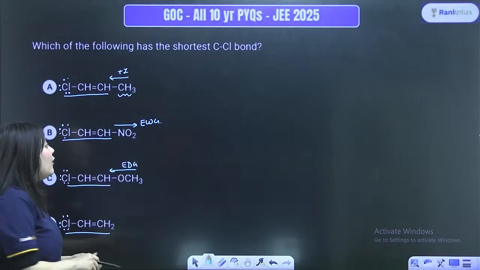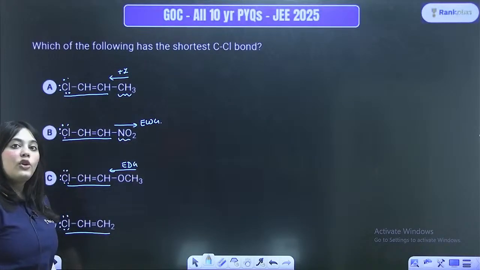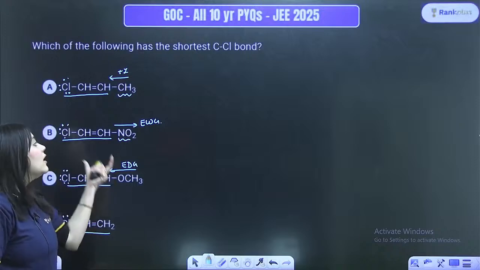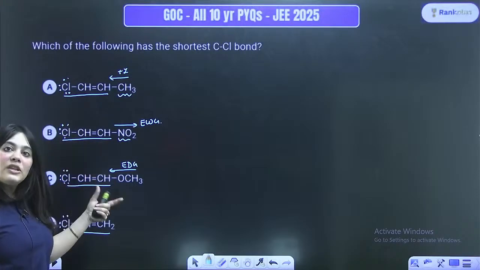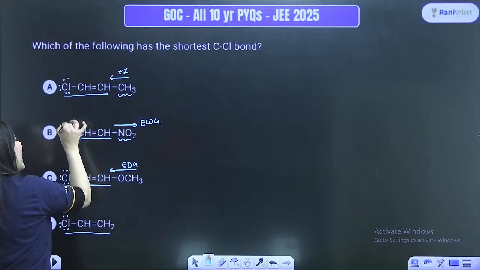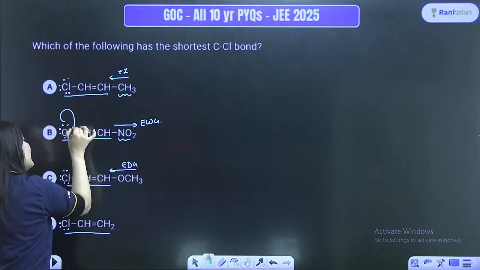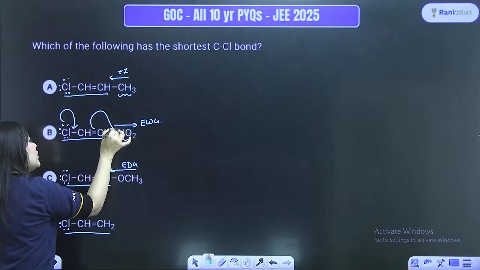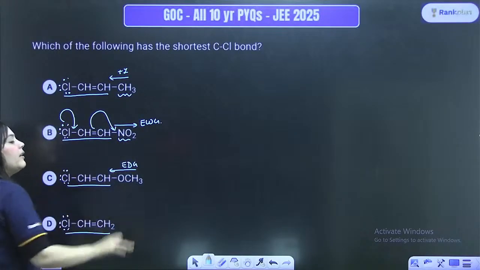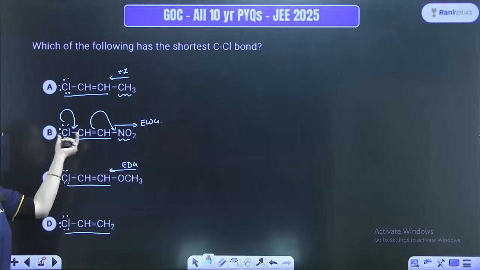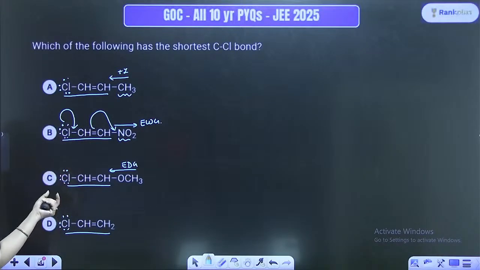Now, whenever NO2, because it is an electron withdrawing group, it's going to withdraw electrons from this entire species. So, what it is doing, it will actually grab this electron pair, and because of resonance, it will actually take the electron pairs towards itself. Can you see resonance can be shown because of the chlorine over here?